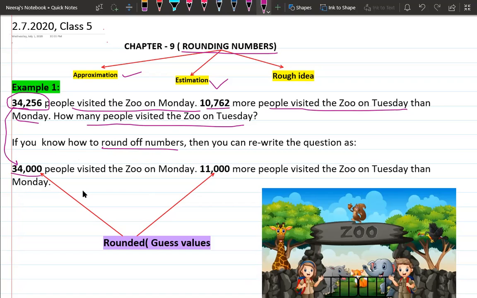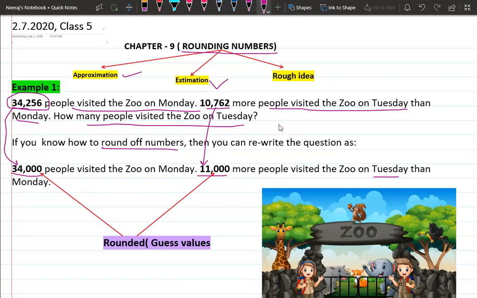Because we are giving a rough idea, an approximated value of 34,256. Here we are taking an estimation of the number of people. In the same way, we will round the number 10,762, and it is approximately 11,000 more people who visited on Tuesday. So we have just calculated the rough value of the numbers.